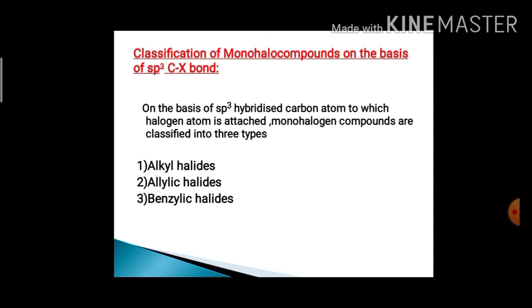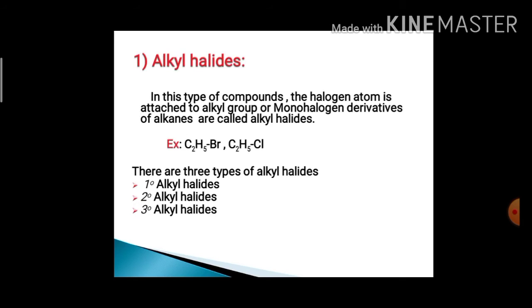The monohalo compounds are classified based on the hybridization, where the halogen atom is bonded to the sp3 carbon atom. On the basis of the sp3 hybridized carbon atom to which the halogen atom is attached, monohalo compounds are classified as alkyl halides, allylic halides, and benzylic halides.